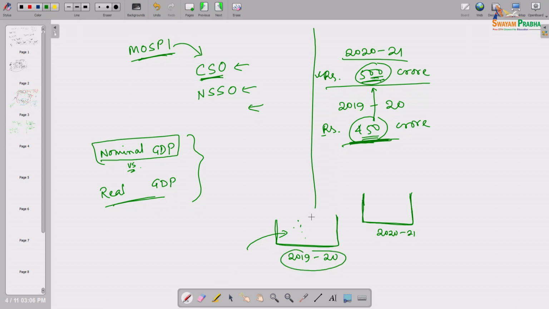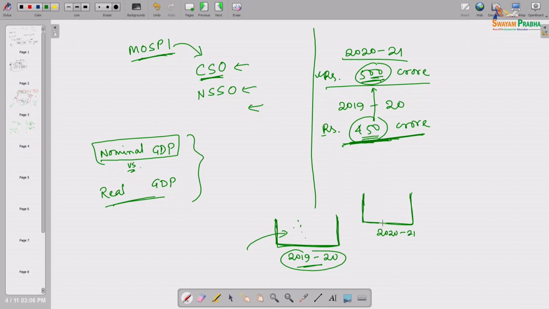of all those products. Whatever valuation I reach, that is definitely this, because 450 crore of rupees, whatever I am reading for this particular year, is the nominal value, nominal GDP. That means the basket of production of goods and services of that year is evaluated at that particular year's market prices.